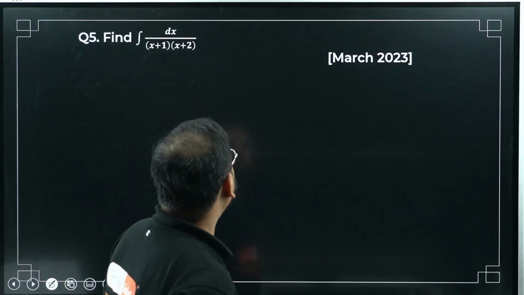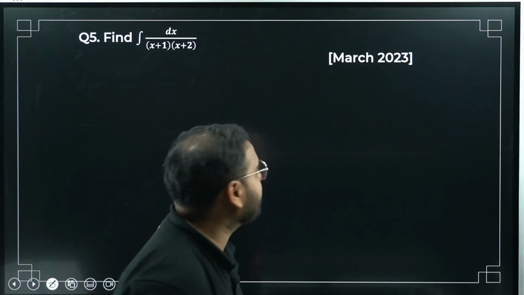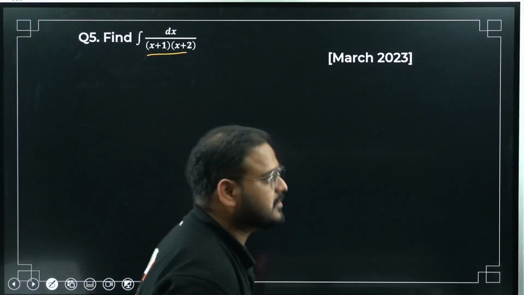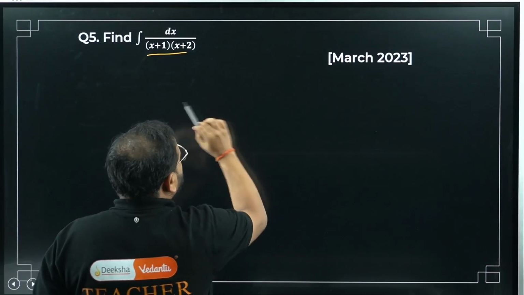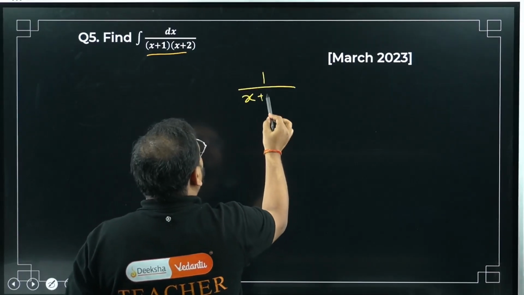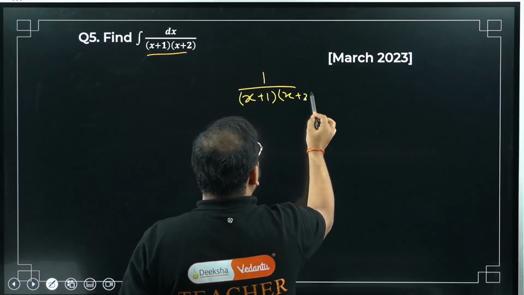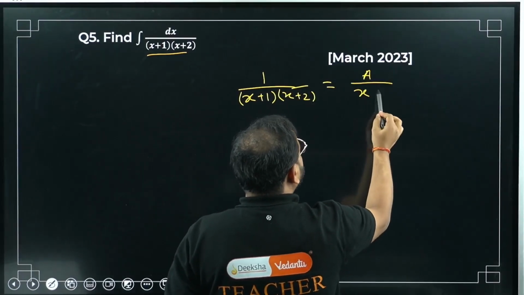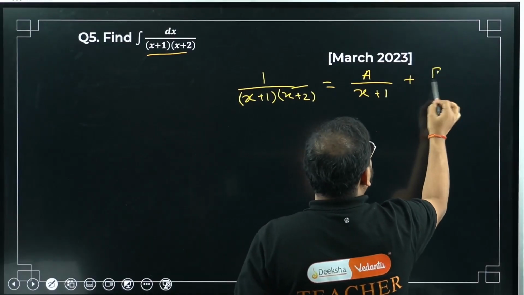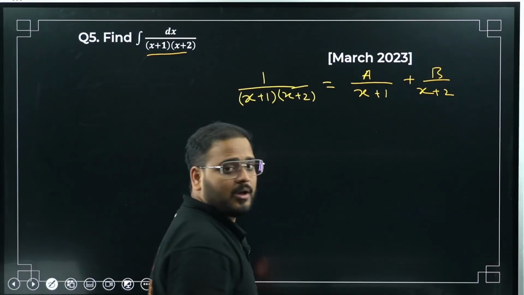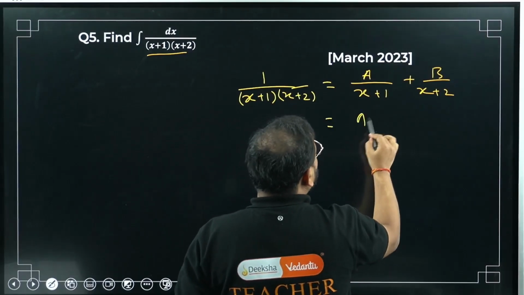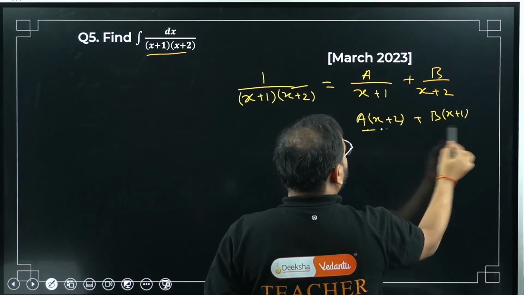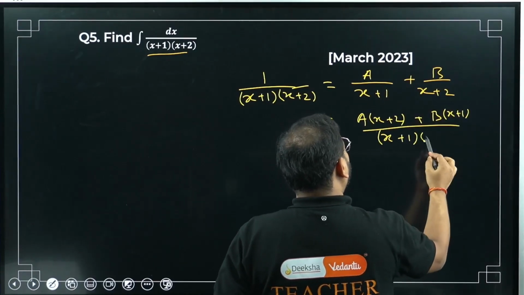So integral of dx upon x plus 1, x plus 2. Again, March 2023 paper. What are you going to do about this, sir? Partial fraction question. Can we solve it? Of course we can. Let's take the fraction first. So 1 upon x plus 1, x plus 2 equals A upon x plus 1 plus B upon x plus 2. Correct. So A times of x plus 2 plus B times of x plus 1 divided by x plus 1 times of x plus 2.